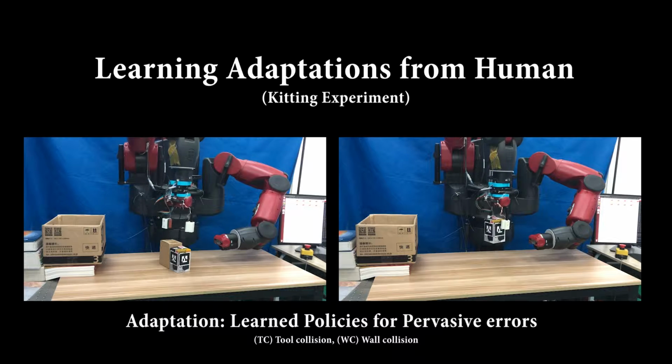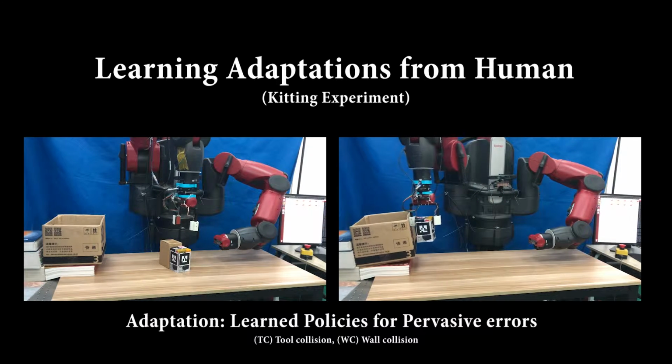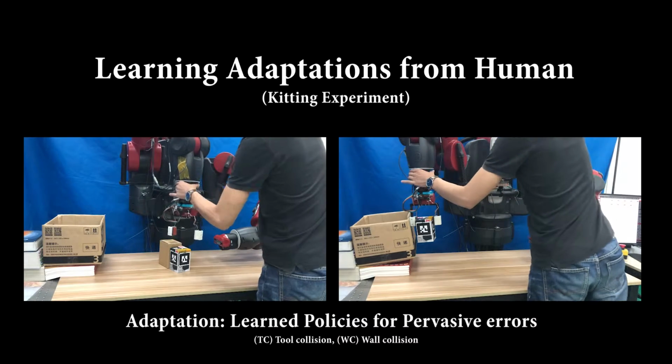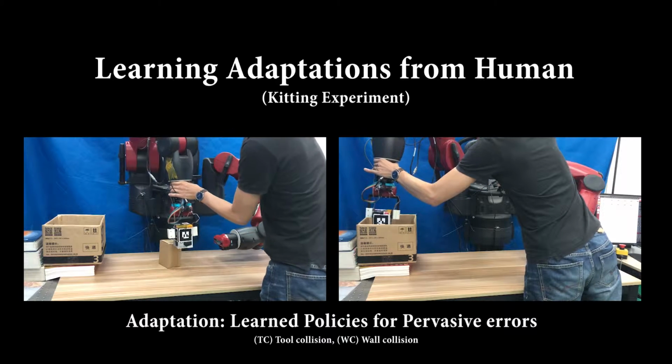Adaptive policies resolve persistent anomalies that cannot be solved by reenactments. We rely on human intuition and expertise to provide adaptation skills through kinesthetic teaching. Here are 2 such examples. We now show an example of experiment 5, where accidental and persistent anomalies occur in the kitting experiment and where reenactment and adaptation resolve the anomalies.